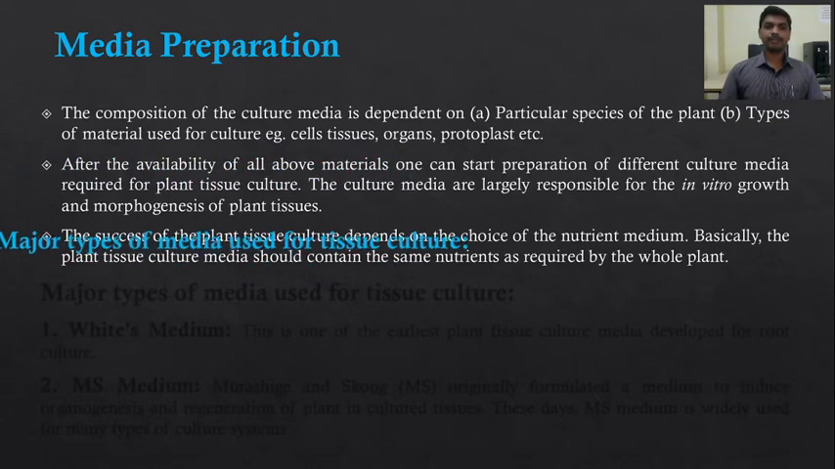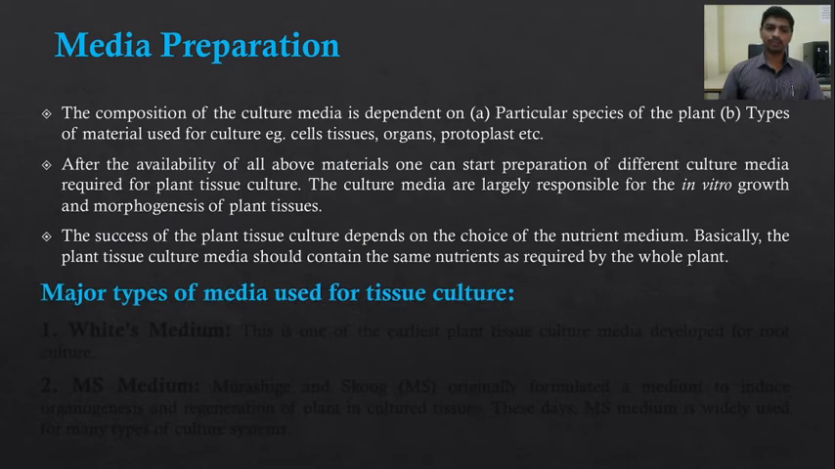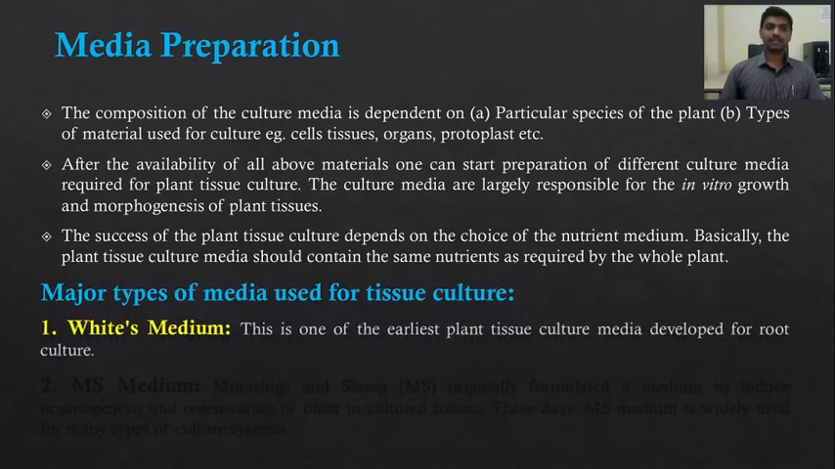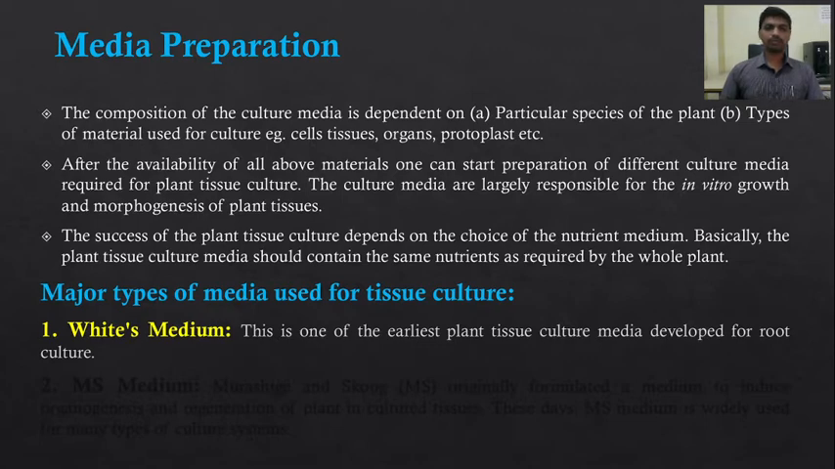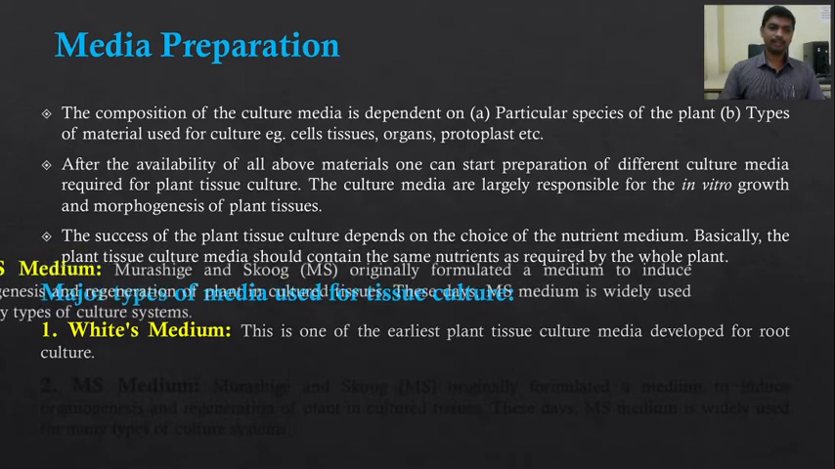Now, the major types of media used for tissue culture. Different types of media are used. Media is the composition of the nutrient elements. Different types of media are used in tissue culture, and one by one we are going to study these media. The first one is White's medium. This is one of the earliest plant tissue culture media, developed for root culture. The composition has been given in a table also.